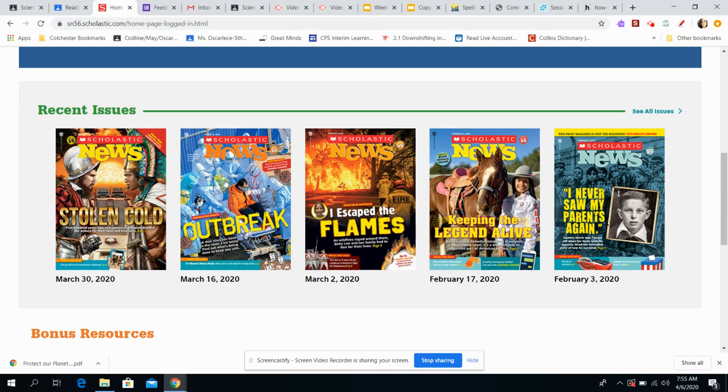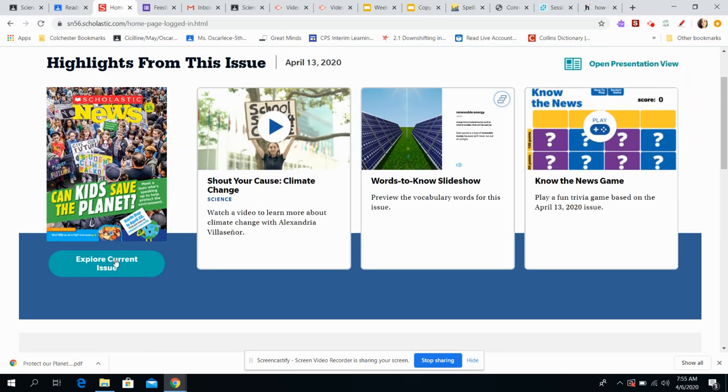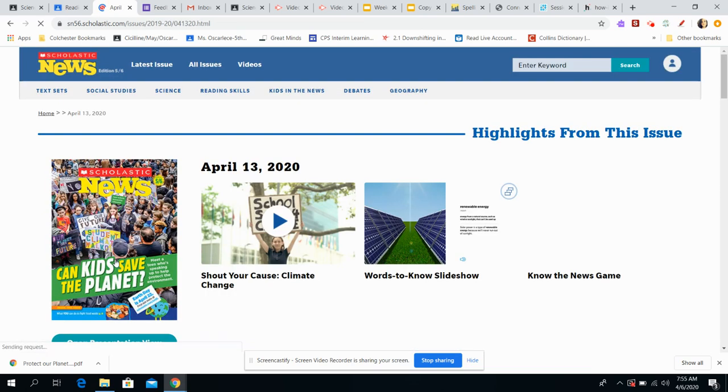Just a warning, this coronavirus article is outdated because it's from March 16th and things have been changing so rapidly. There's really nothing scary in it. It's just giving you some facts about it, but a lot of the facts are outdated. So if you choose to read that, I just wanted you to know. Okay, so this is the current issue. Can kids save the planet? Because Earth Day is coming up in April.